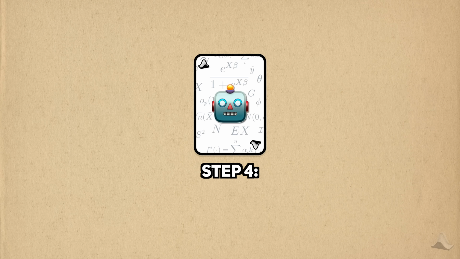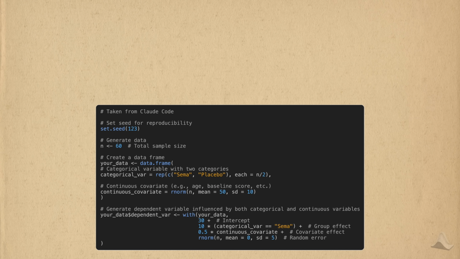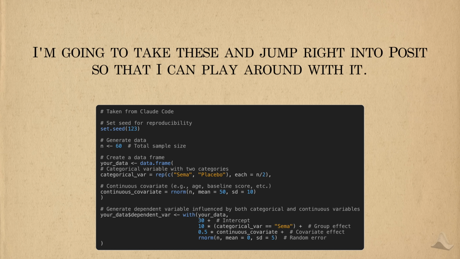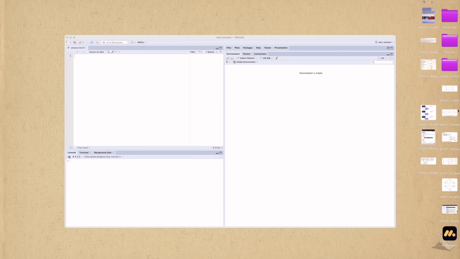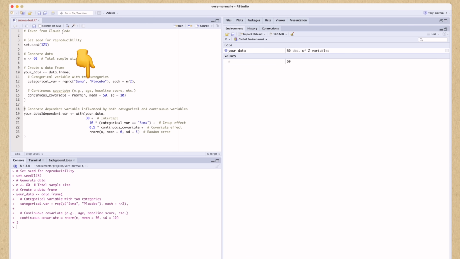Using the code that Claude gave me earlier, I'm going to ask it to generate me some simulated data. To better match the data from the STEP trial, I'll ask it to generate just 2 groups and just use one covariate. I'm going to take the code that Claude generated and jump right in the Posit so I can play around with it. It helps me to frame the groups in a way that I'm used to seeing them, so I'm going to change the group names to placebo and sema.